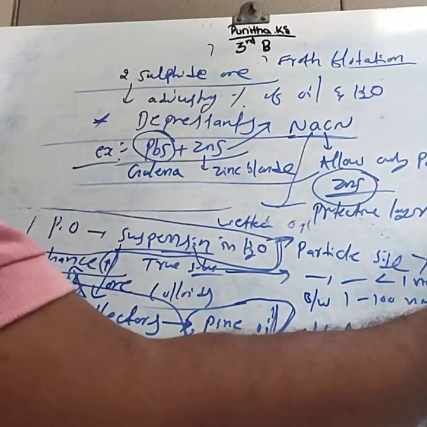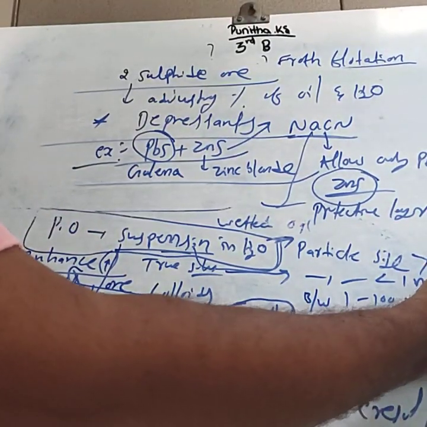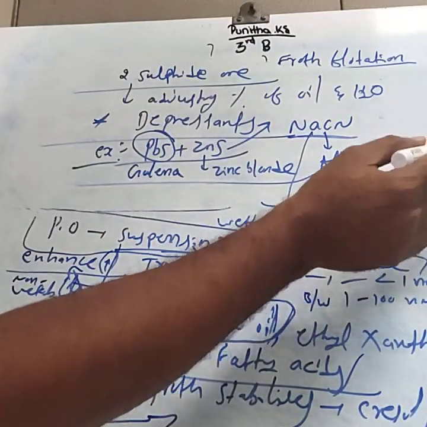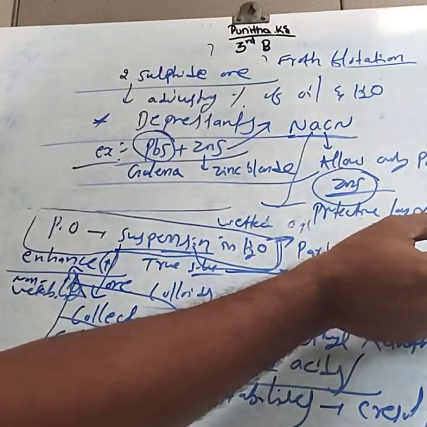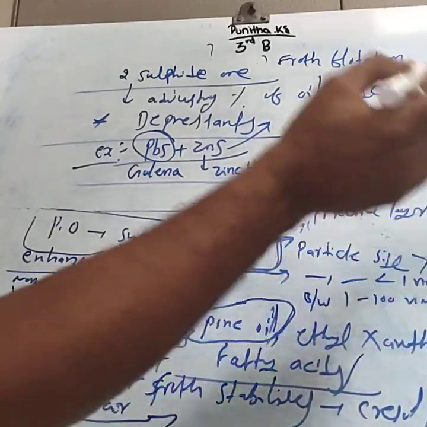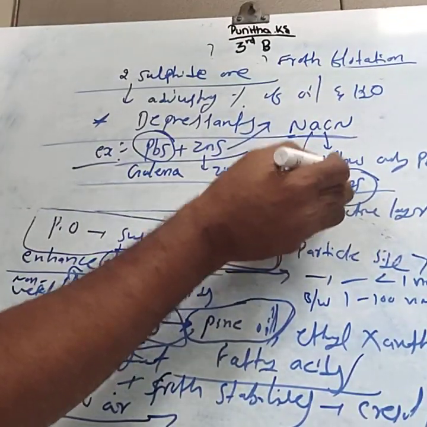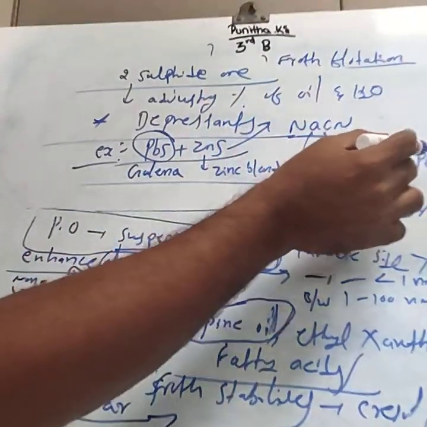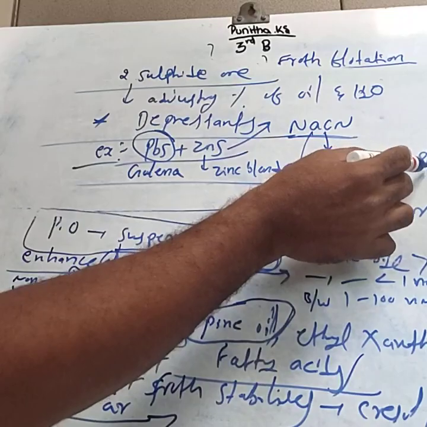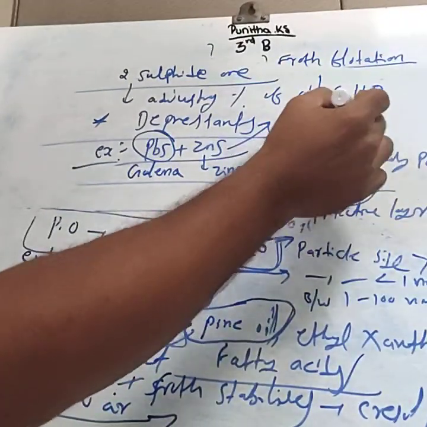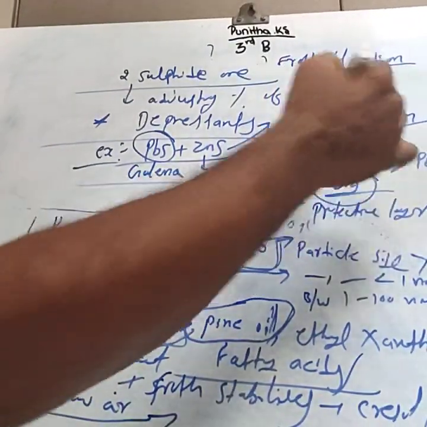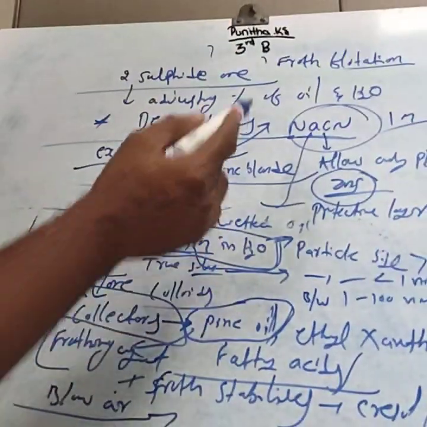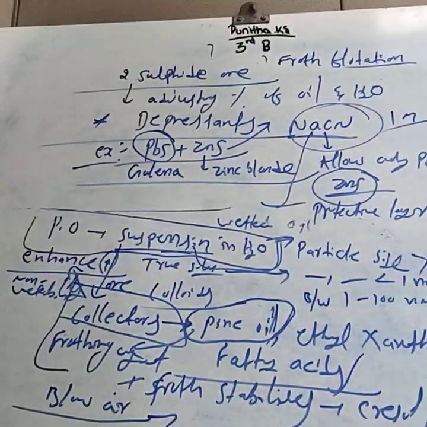Na2[Zn(CN)4]. You have to use the square bracket. This is a complex compound. NaCN forms a protective layer due to the formation of Na2[Zn(CN)4]. Hence, ZnS is not wetted by oil. Only PbS is wetted by oil, hence it comes to the surface. This is all important for 1 mark questions. This is about the froth flotation process. In the next class, you can study about leaching.